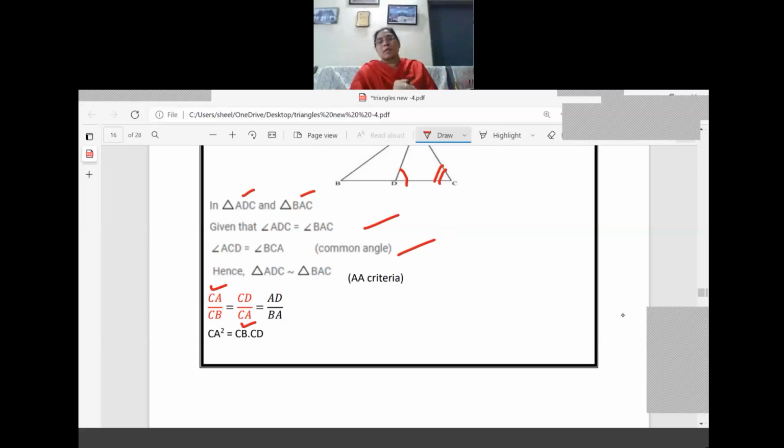So now we are cross multiplying, what will happen? CA into CA will come, that is CA square. On the other side, we get CD into CB only. So we got the result here. It is easy: only identify the two angles, and we should prove that the triangles are similar. After that, corresponding sides are in the same ratio, and identify the ratio which we require. So we require here CA square equal to CB into CD only.